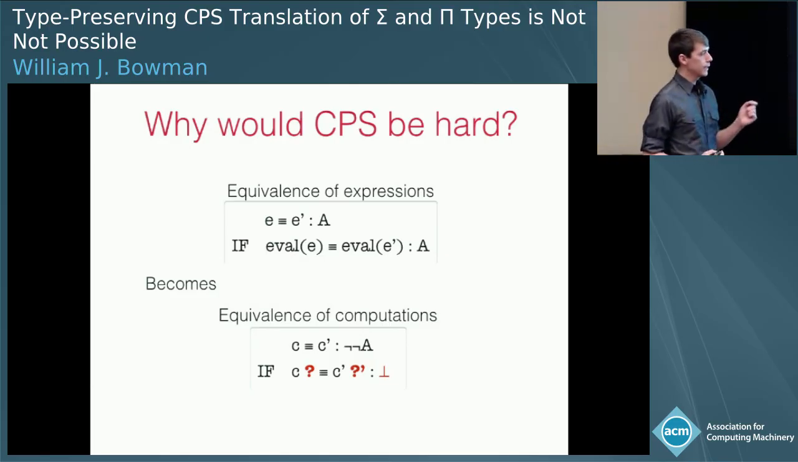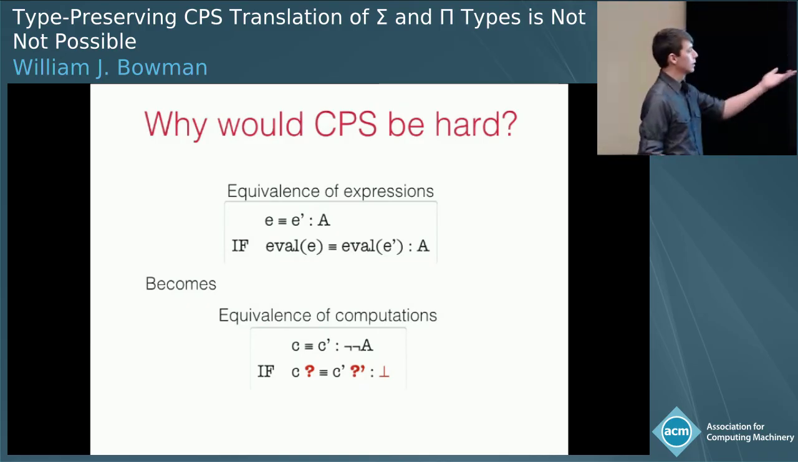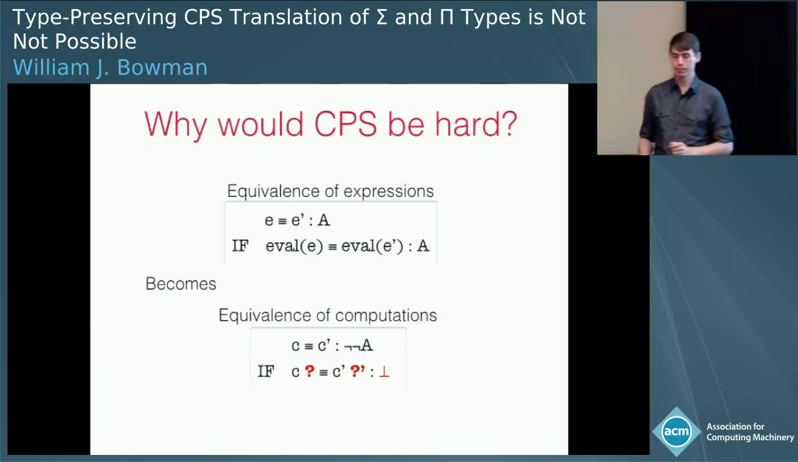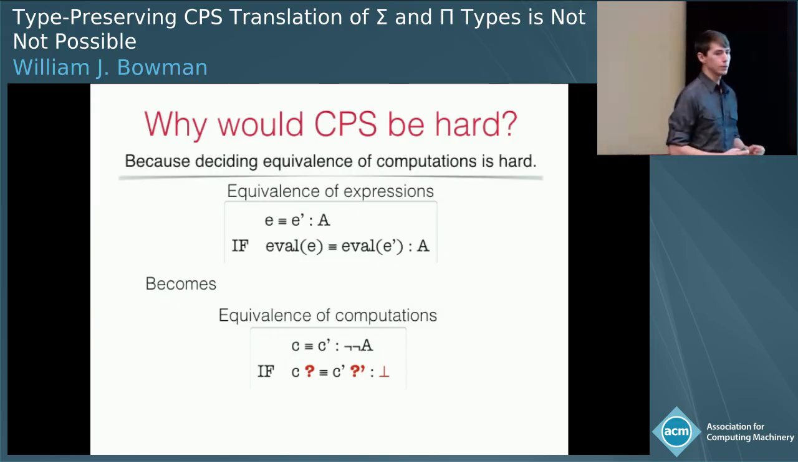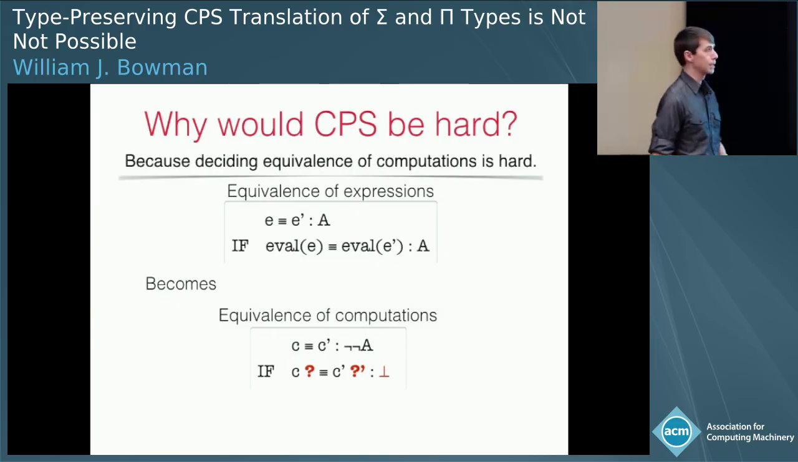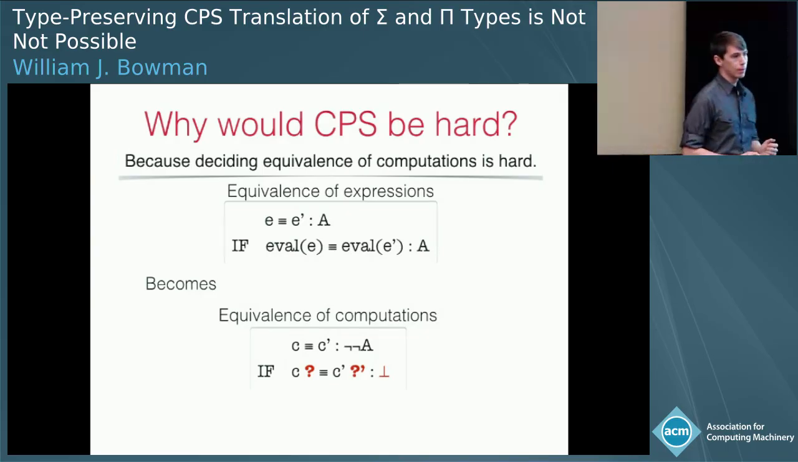So our interface here, not A, says you have to provide a continuation, and only then will I run this computation. And at the end of the day, what you will get back is of type false. So how do two things of type false being related tell me anything about my computations? And what continuation should I even provide? So this is the essential difficulty in doing type-preserving CPS for dependent types. It's that after we do CPS, deciding equivalence of computations becomes hard.